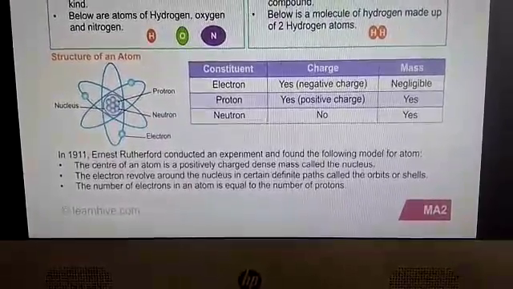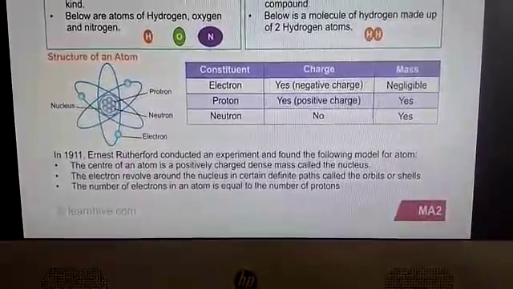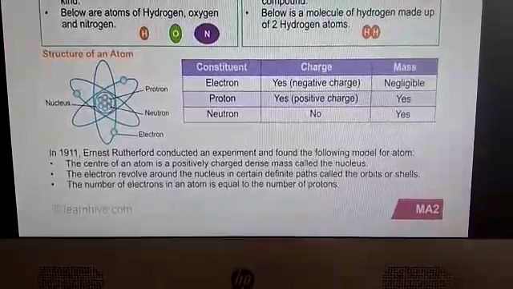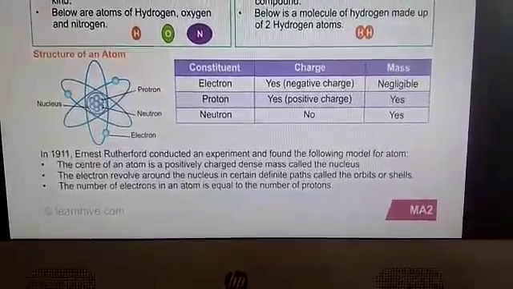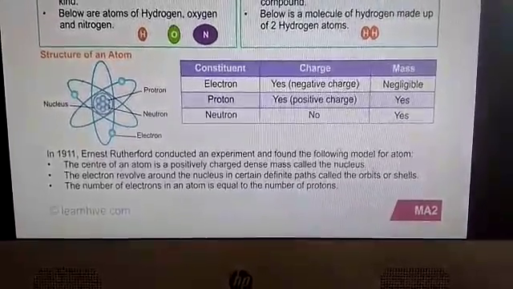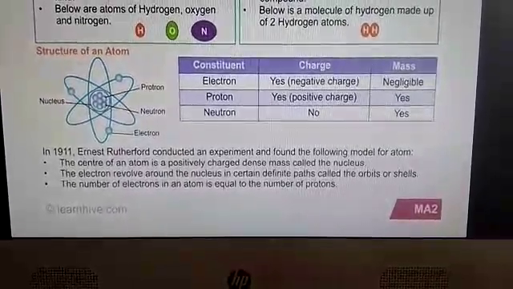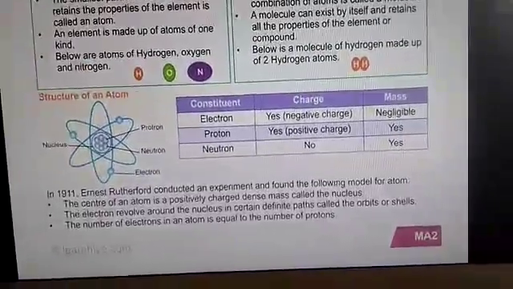The electrons revolve around the nucleus in certain definite paths called orbits or shells. These electrons, which revolve around the nucleus in definite paths, are called orbits or shells. The number of electrons in an atom is equal to the number of protons.